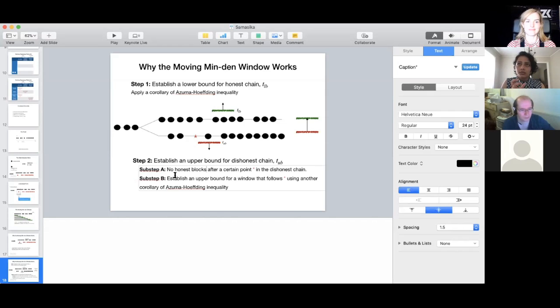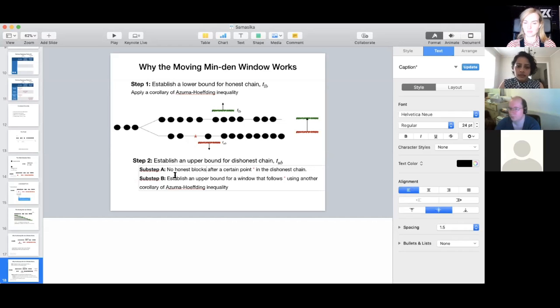We just need to count the total number of honest slot wins in any given time period. That is the random variable we take into consideration, and then we apply this inequality on that, and we will be able to get step 1 and substep B.